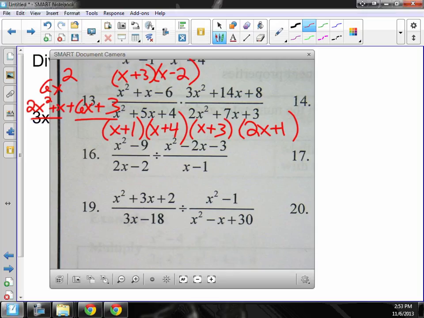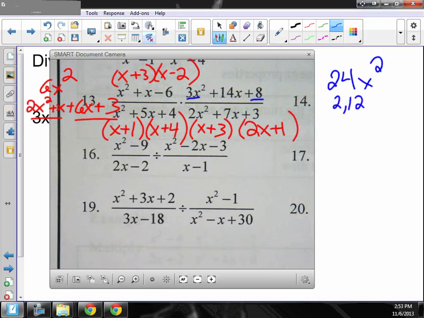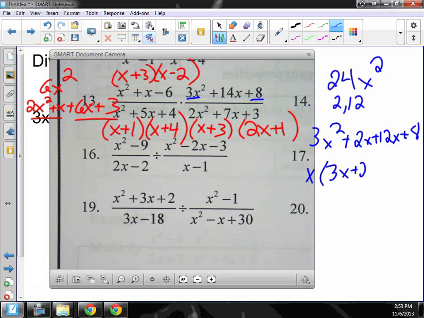All right, on the other side, 3x times 8 is 24x squared, and I'm trying to create a 14, so 2 and 12. So I rewrite 3x squared plus 2x plus 12x plus 8. Pull out an x, and I have 3x plus 2.